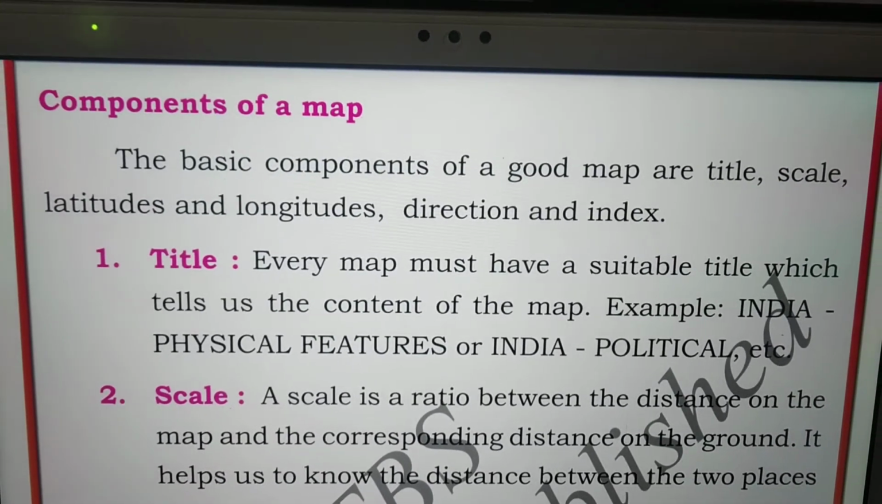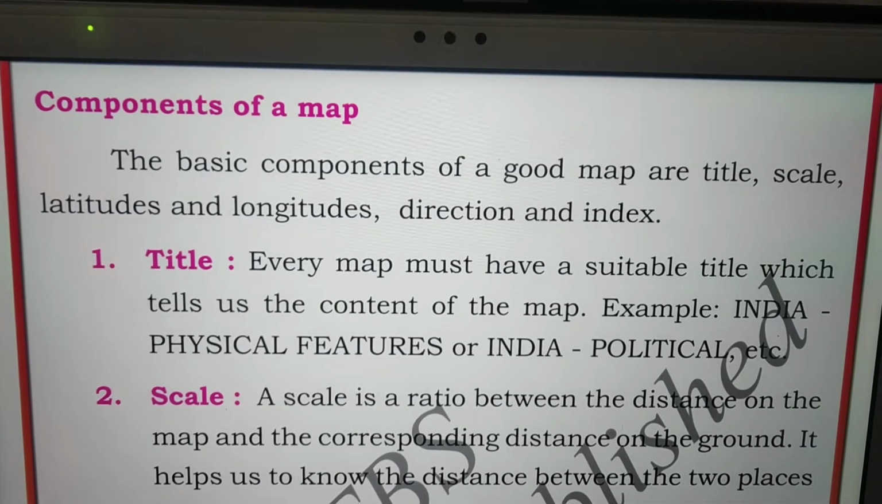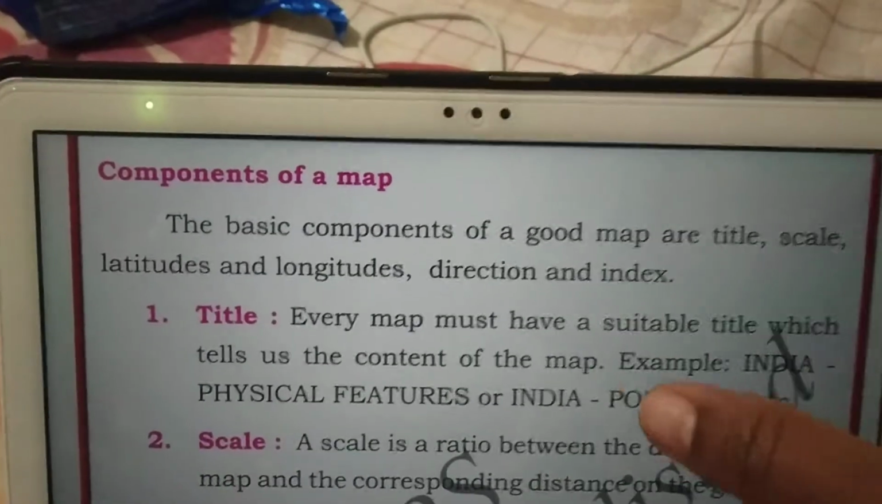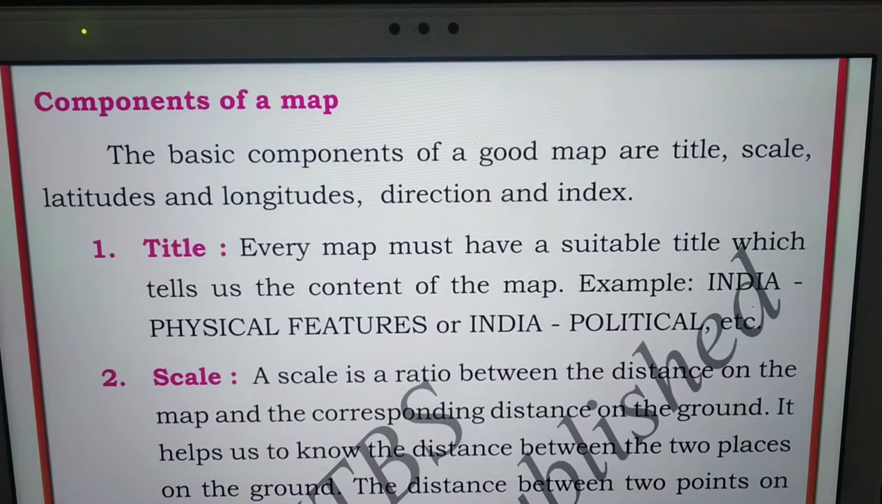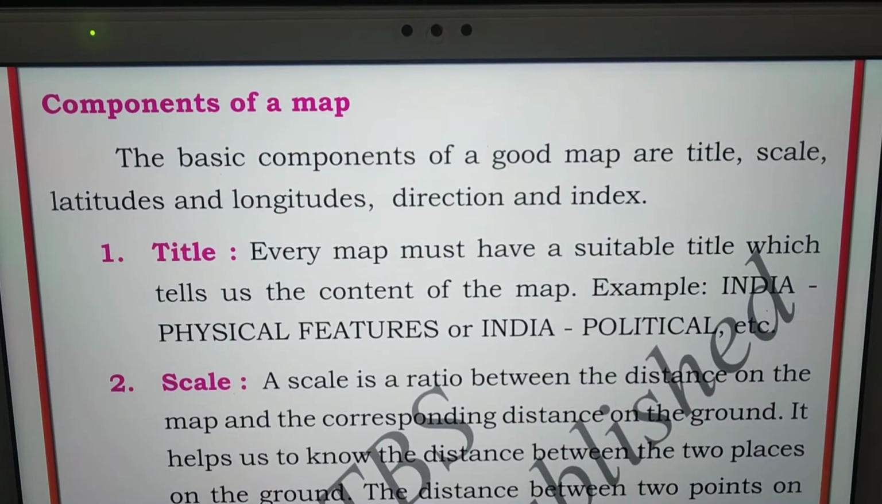In the previous class, we learned about the types of maps. In this lesson, we are going to learn about the components of maps. See, children, components of maps.